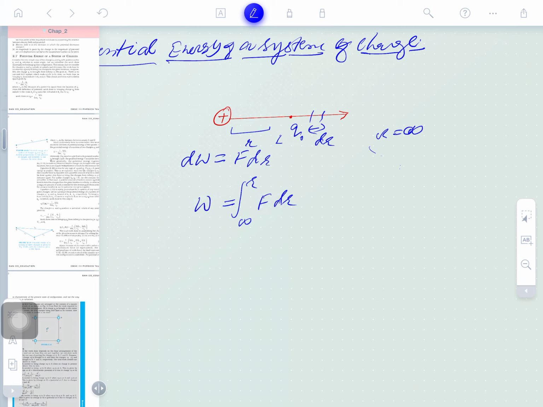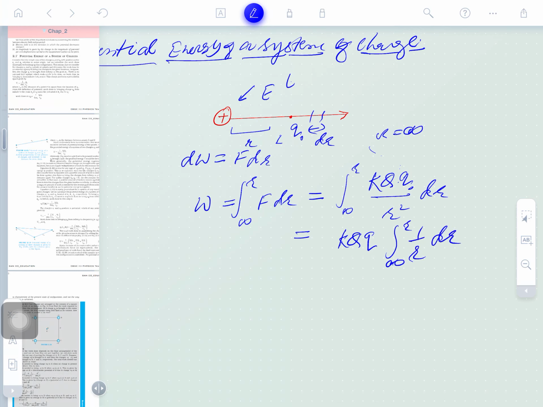This is called potential energy. So the potential energy at a point due to a point charge is this. Further, to solve it, what is F? With a test charge, by Coulomb's law, F is K times source charge and test charge divided by r squared, multiplied by dr. For this calculation, K and Q will not change, and we integrate 1 by r squared dr from infinity to r.